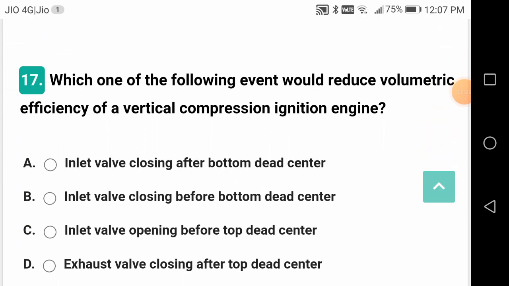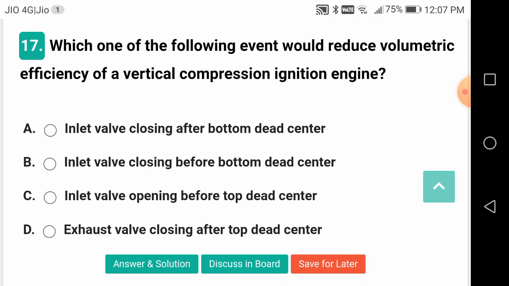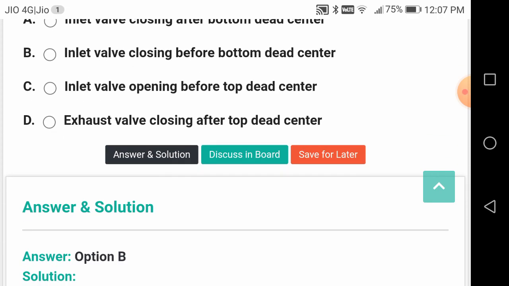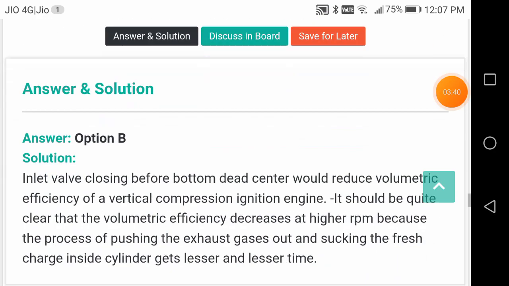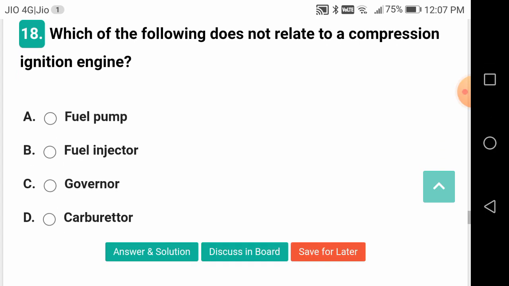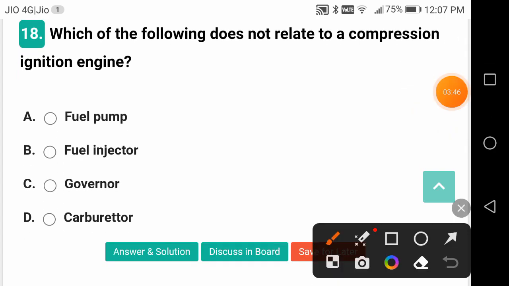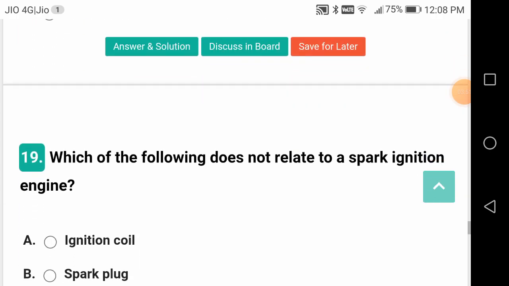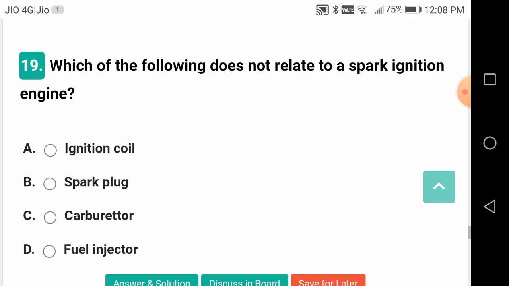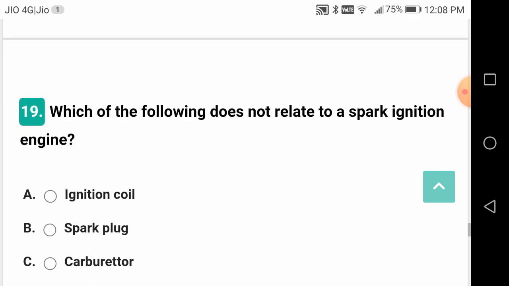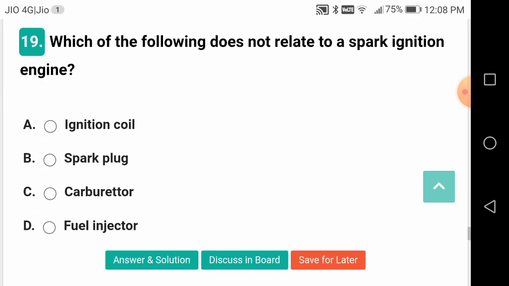Which of the following event would reduce volumetric efficiency of a vertical compression ignition engine? It is going to be inlet valve closing before bottom dead center. Which of the following does not relate to compression ignition engine? Carburetor. All others are present: fuel pump, fuel injector, governor. Governor for governing the speed of the diesel engine. But carburetor is present only in SI engines, spark ignition engine or petrol engines.